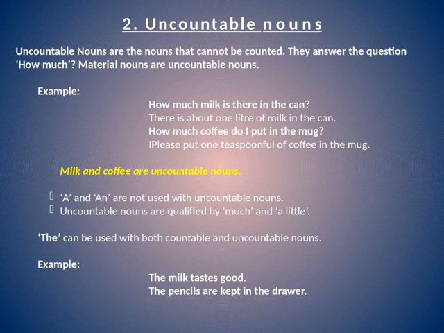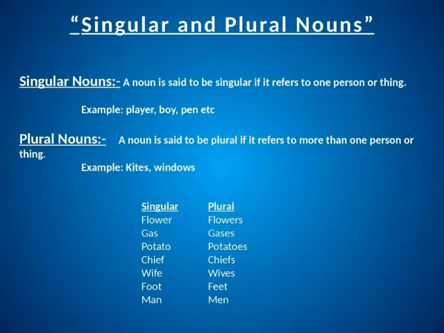So we have discussed 5 kinds of nouns. How many of them are uncountable? So material nouns and abstract nouns are uncountable. Proper nouns are also uncountable, but they can be used as countable nouns in special conditions. Now, singular and plural nouns. Singular nouns are used for a single person or thing. For example, player, boy, pen, box, cat, etc. Plural nouns are used for more than one person or thing. That is kites, windows, men, gases, potatoes, etc.